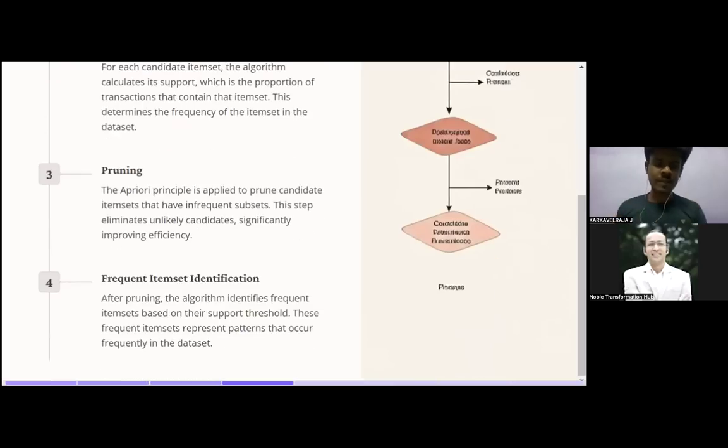Finally, frequent item set identification. After pruning, the algorithm identifies frequent item sets based on their support threshold. These frequent item sets represent the patterns that occur frequently in the data set.